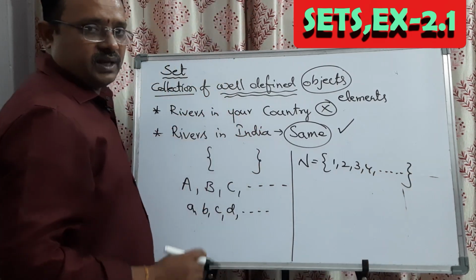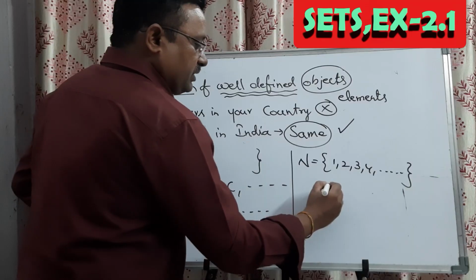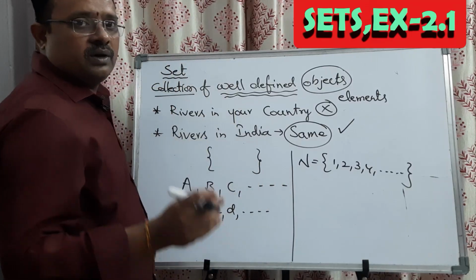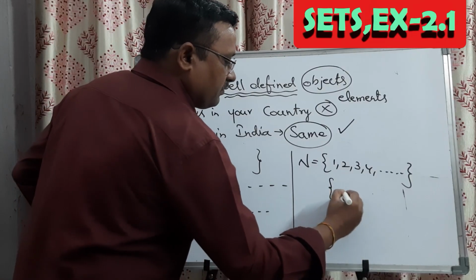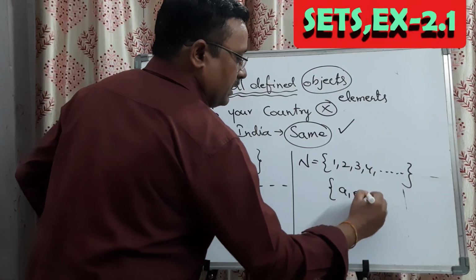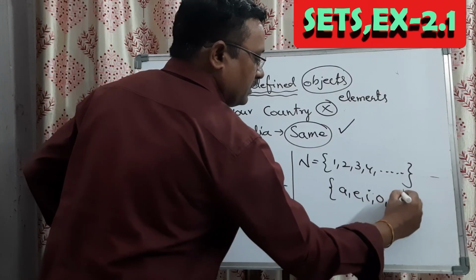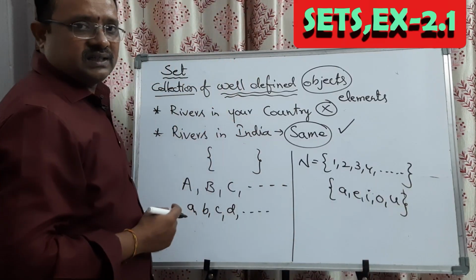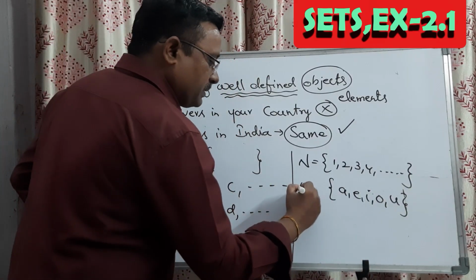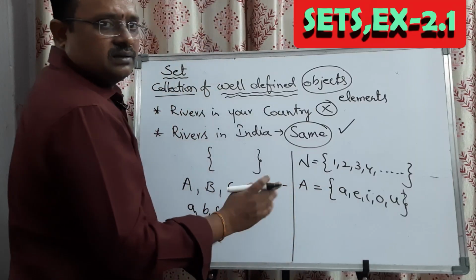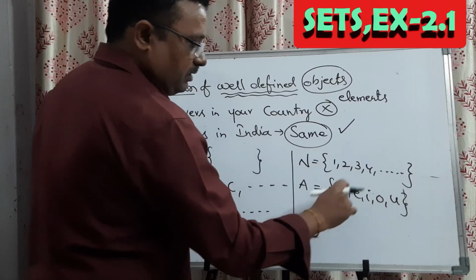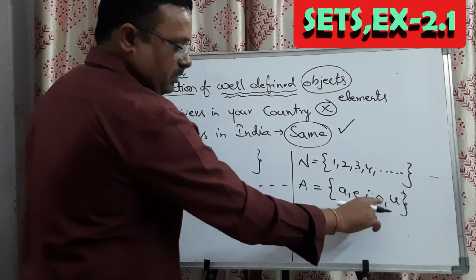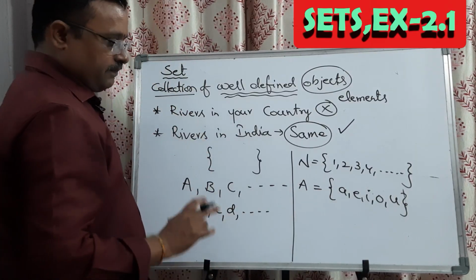And the collection of vowels in the English alphabet is the set of a, e, i, o, u. This can be represented with capital letter A. For my choice, A is equal to the set of vowels in the English alphabet: a, e, i, o, u.